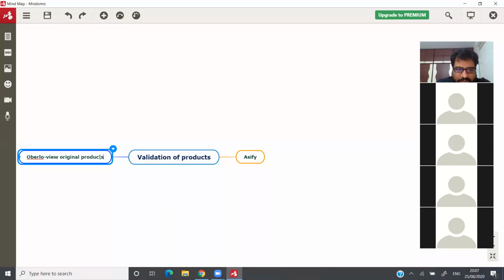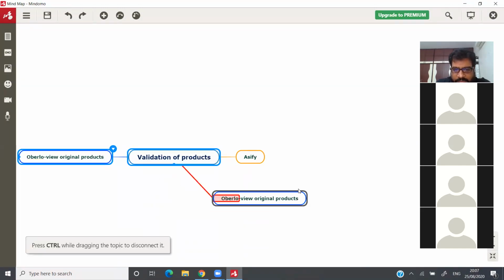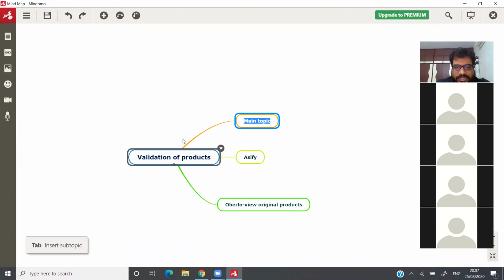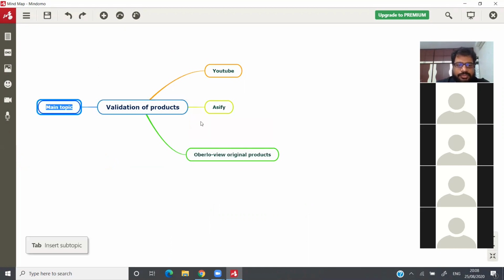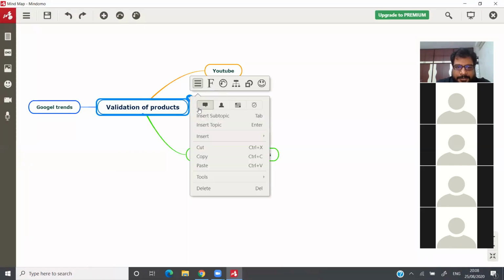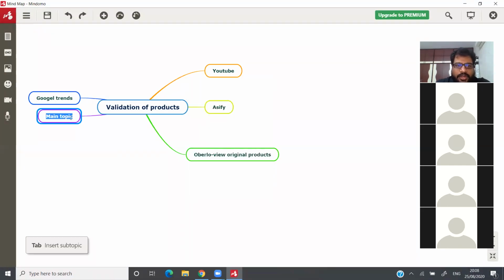After these two validations, you think that this particular product is scalable or you'll get a good number of sales. But next, you need to check YouTube, one point. The next point that you need to check is Google Trends. Okay, you check it again. YouTube, Google Trends, ASIFI tool, and you have something called